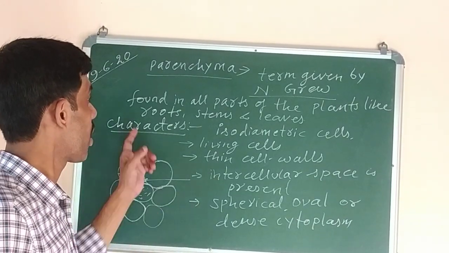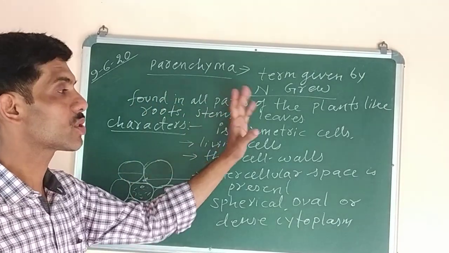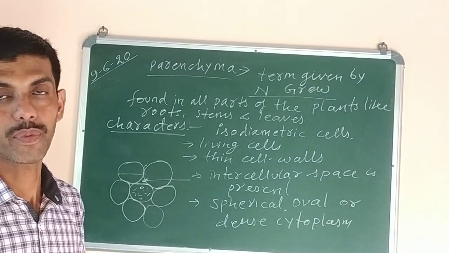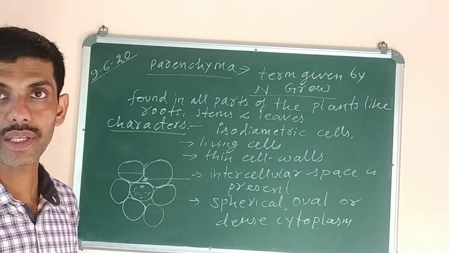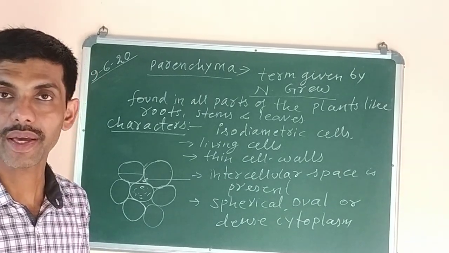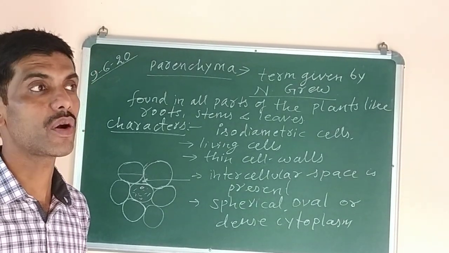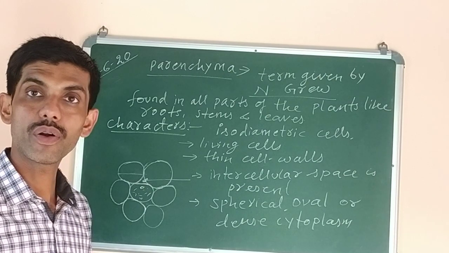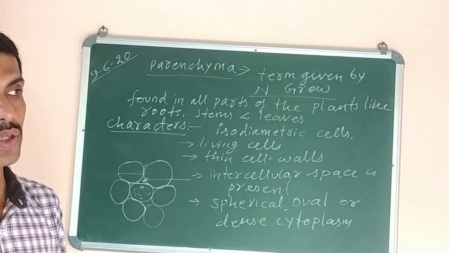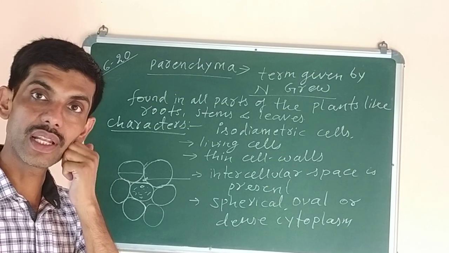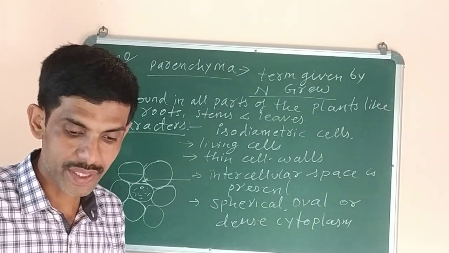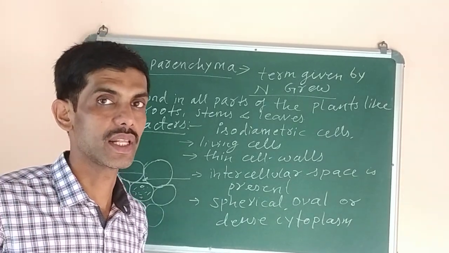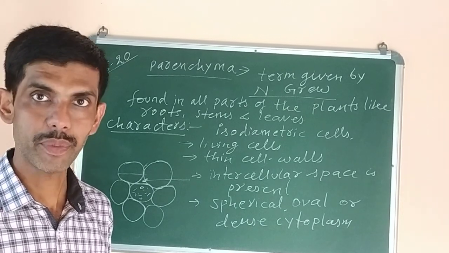Now where are they found? Occurrence, already I have written. It is found in all the soft parts of the plant. Like it is found in the xylem tissue also. It is found in the phloem also, that is, it is found in the vascular bundles in the form of xylem parenchyma, phloem parenchyma. It is found in the cortex. It is found in the epidermis. Means in many parts of the plant it is present. It is found in the food storage tissue where the food is stored. It is also present in the roots, in the leaves, in the stems, everywhere. Now next, in the mesophyll of leaves, you know, mesophyll is the name of the tissue which makes the leaf cells, which is made up of palisade and spongy parenchyma.